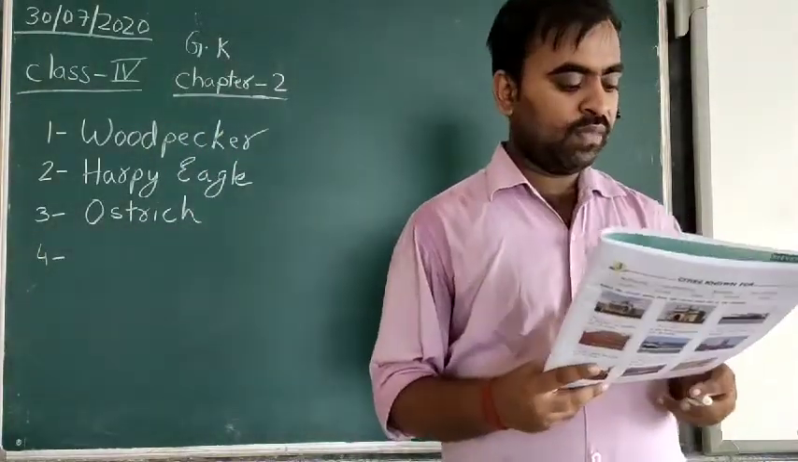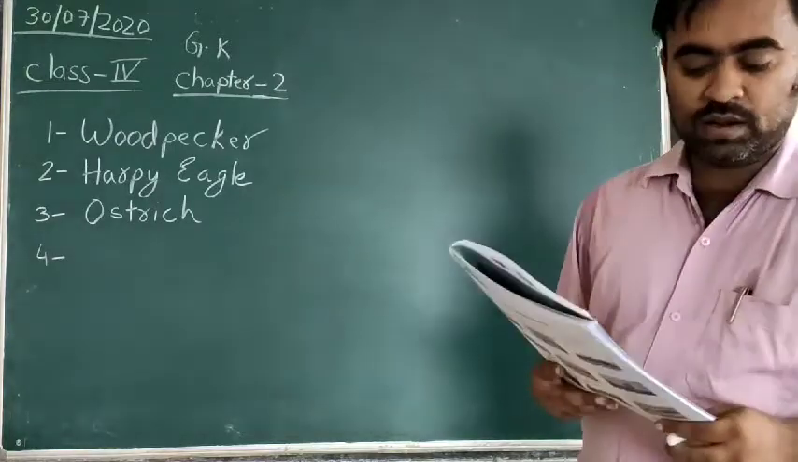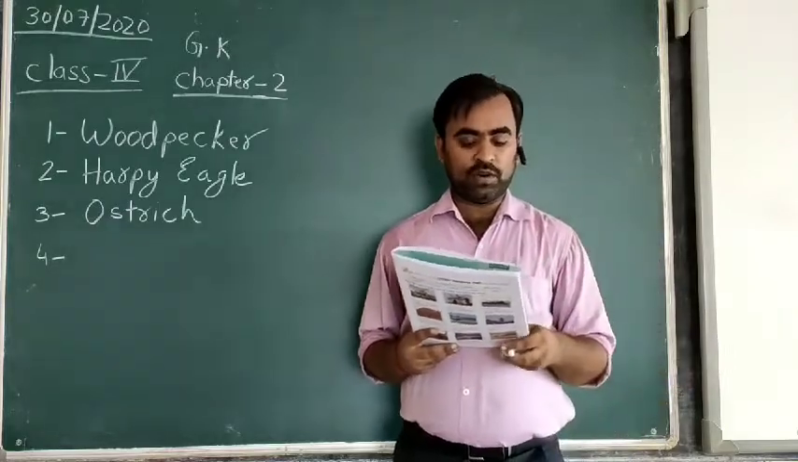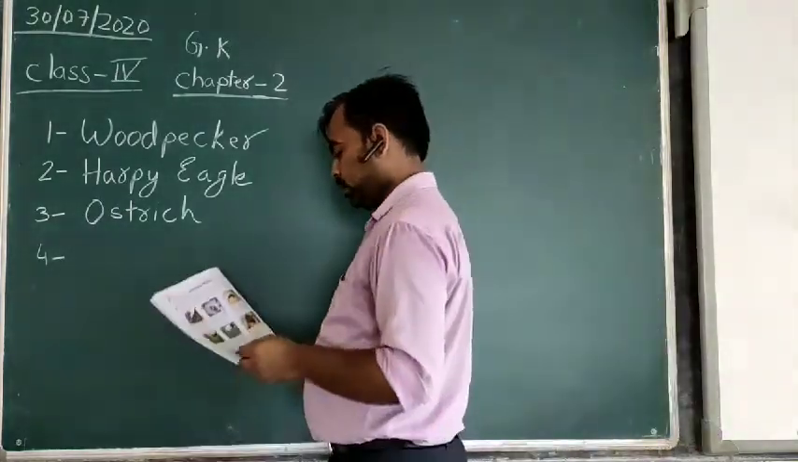Fourth one, I am the smallest bird in the world, having a weight of nearly 1.6 gram. It is the smallest bird found in the world, and its name is hummingbird.